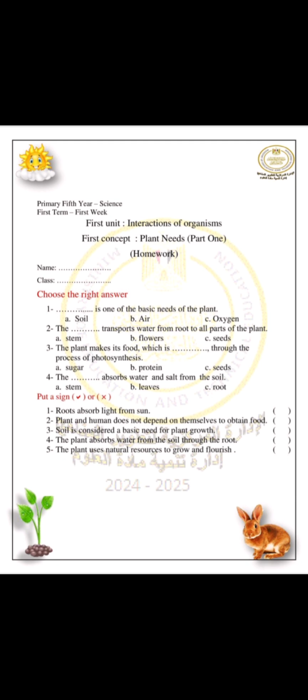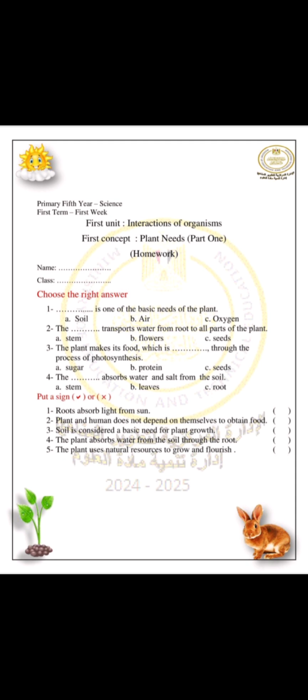Space absorb water and salts from the soil. Roots. Put sign right or wrong. Roots absorb light from the sun. Of course the roots absorb water and nutrient from the soil, so wrong. Plant and human doesn't depend on themselves to obtain food. Of course wrong. The plant can depend on itself but the human doesn't depend on itself, so the answer is wrong.